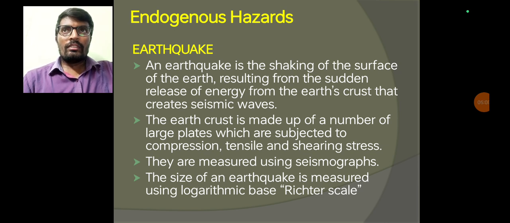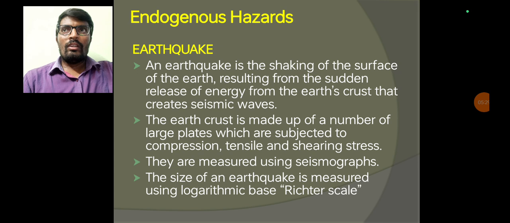These are in the lithosphere of the earth layer. So these earthquakes are measured by using a seismograph. Seismograph is made up of two axes. Horizontal axis is x-axis, vertical axis is y-axis. This horizontal axis represents the time duration.